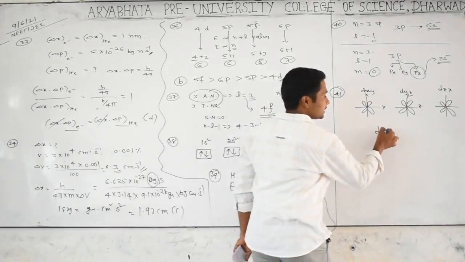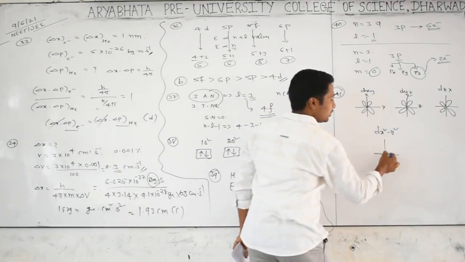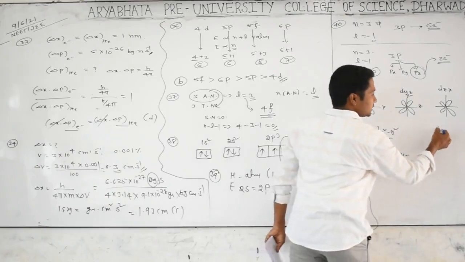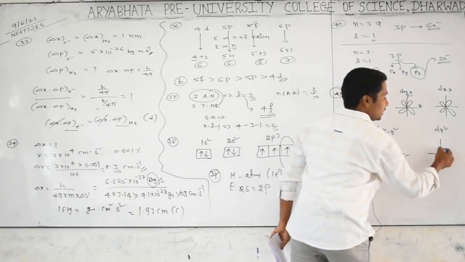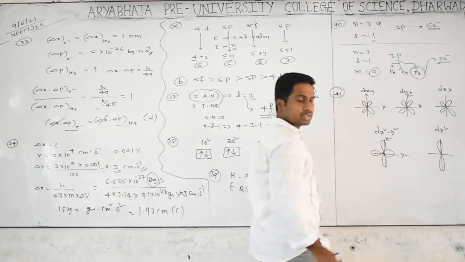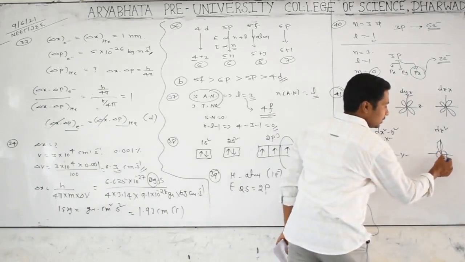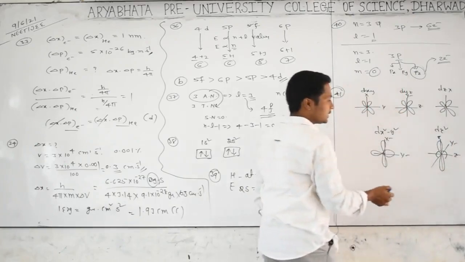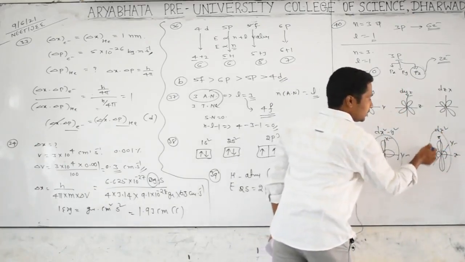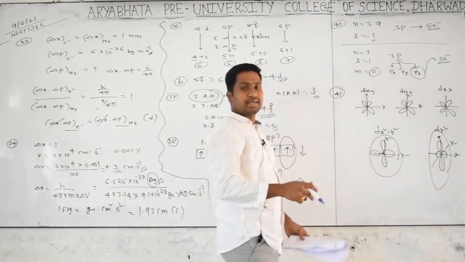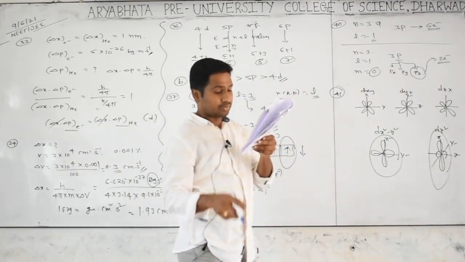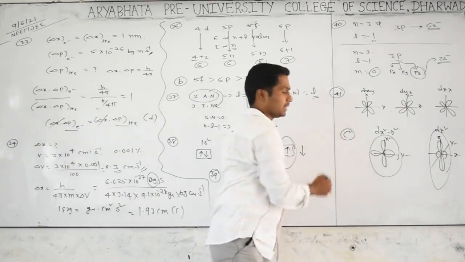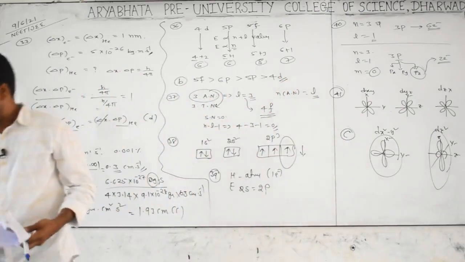But in dx square minus y square, electron density is on the x axis and y axis. In dz square also, one dumbbell is on the axis and a ring is present in the xy plane. The question is asking in which orbitals electron density is on the axis: dx square minus y square and dz square. So option C will be given. All of you clear? Yes.